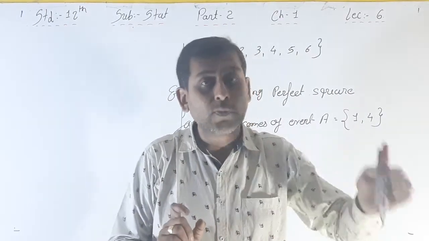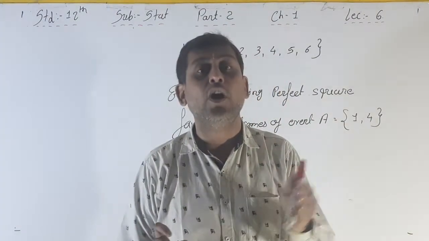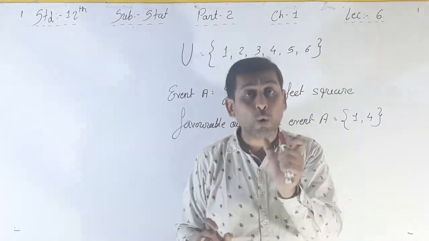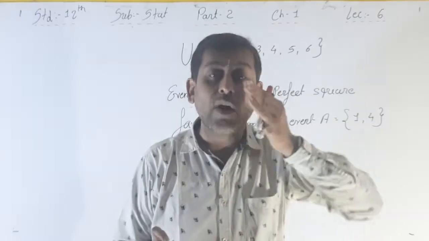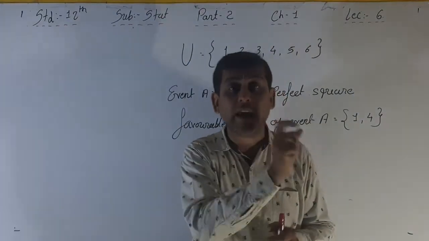So 3 of spade, 3 of club, 3 of heart and 3 of diamond. That's why total 12 cards are the favorable outcomes from the 52 cards for event A.